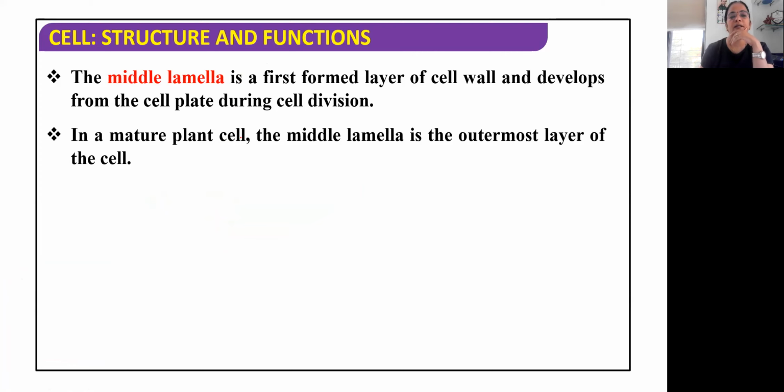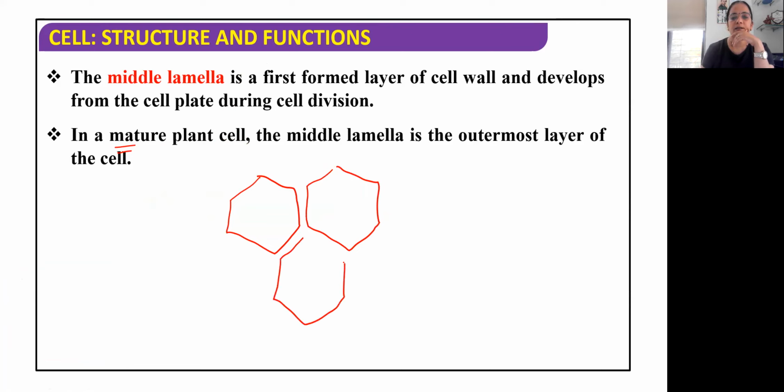In a mature plant cell, supposing throughout the periphery it is present. So this is a mature plant cell and this is another plant cell. So throughout the periphery this middle lamella, here also there will be a connection, here also there will be middle lamella, and here there will be another cell. So everywhere the middle lamella would be present.